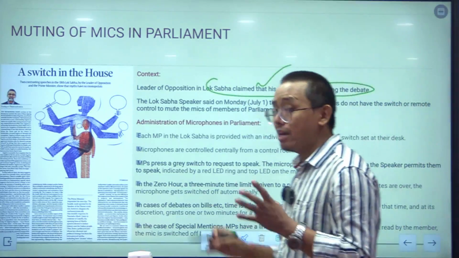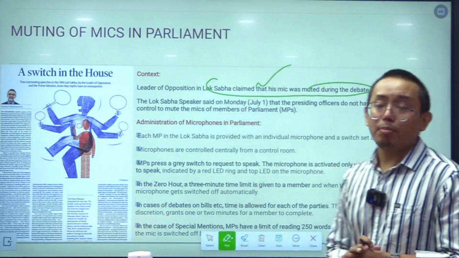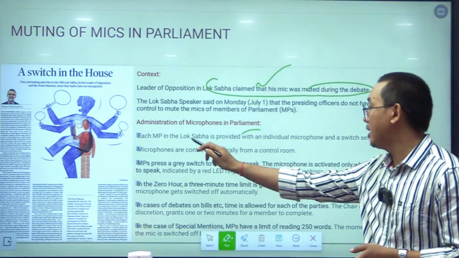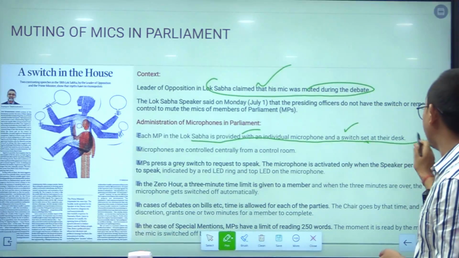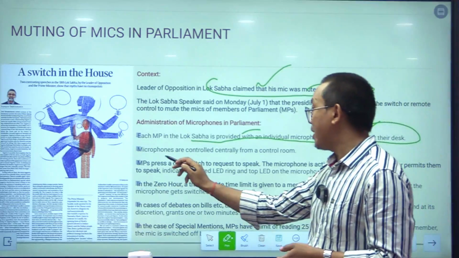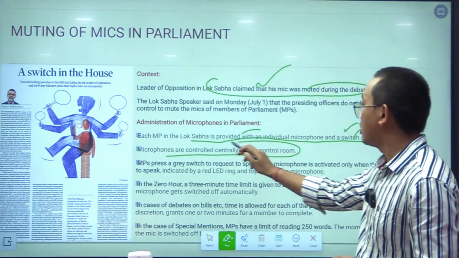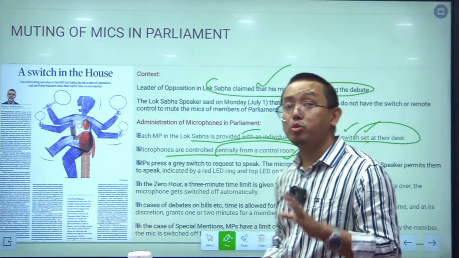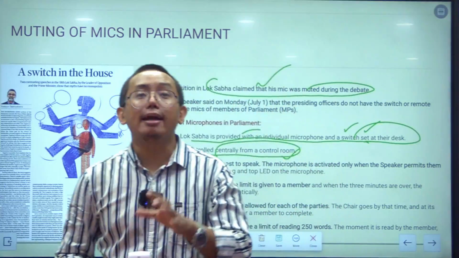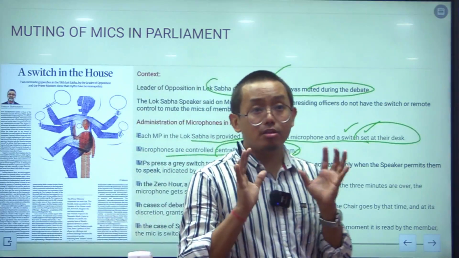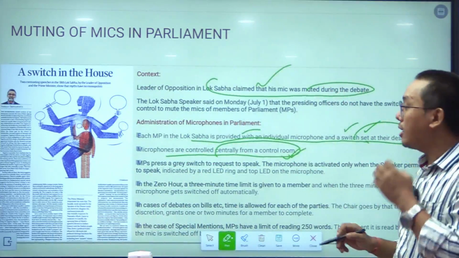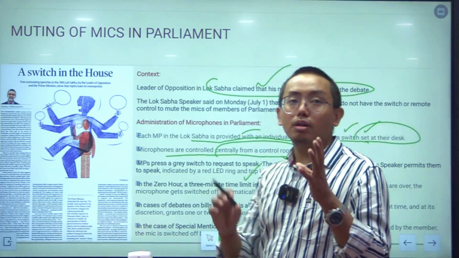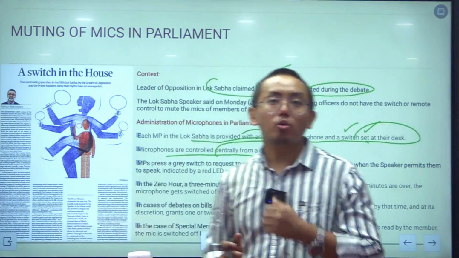And so far as the administration of mics in the Parliament is concerned, each MP in Lok Sabha is provided with an individual microphone and switch set at their desk, and microphones are controlled centrally from the control room. Okay? So, the control switch is not in the hand of the Lok Sabha speaker. This is an important point, but there is a control room which controls the mic, and it works in the direction of the Lok Sabha speaker.